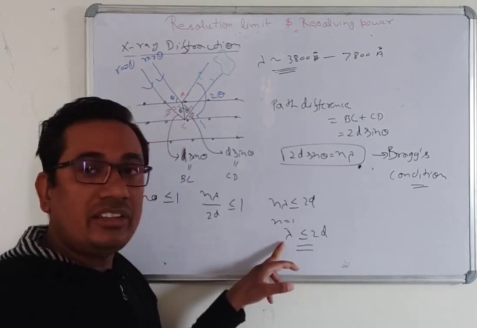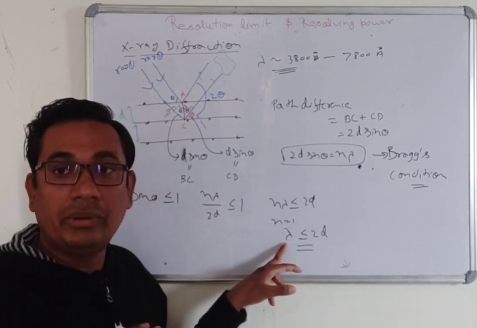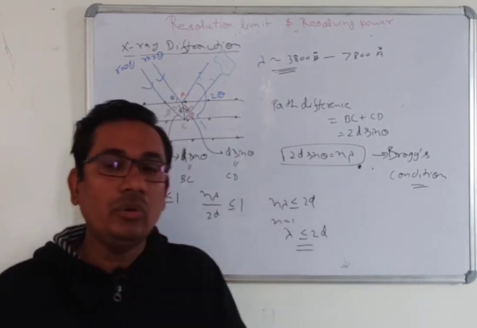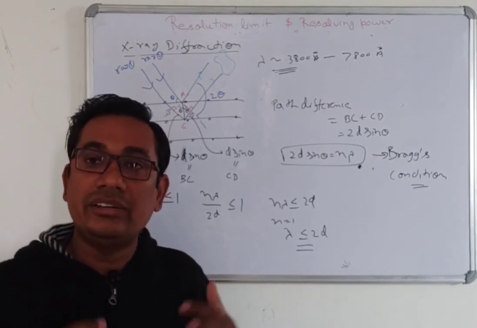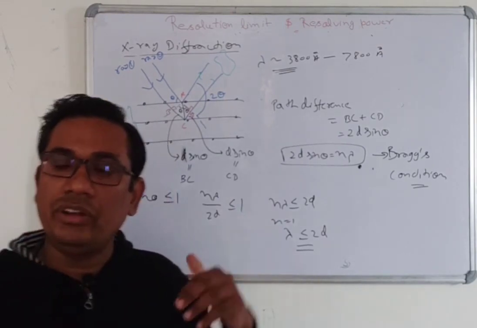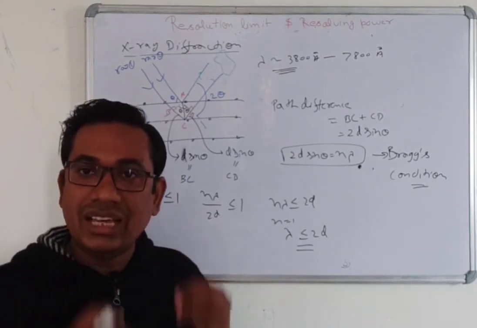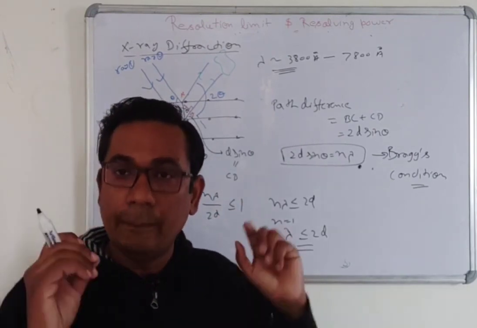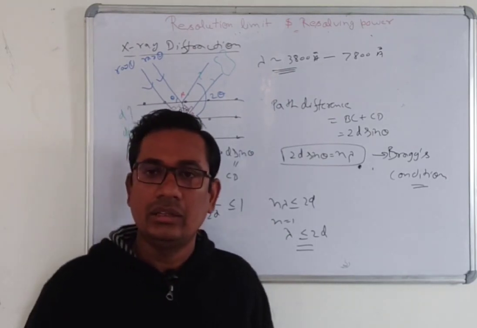So X-ray is suitable for that range, but visible light is not suitable, because visible light has a longer wavelength. So we will not use visible light for finding the structure of atoms and molecules. But in the case of an optical grating, we will use visible light, while if we want to know the structure of the atom, we will use X-rays, not visible light. Okay, I will stop here. Thank you.